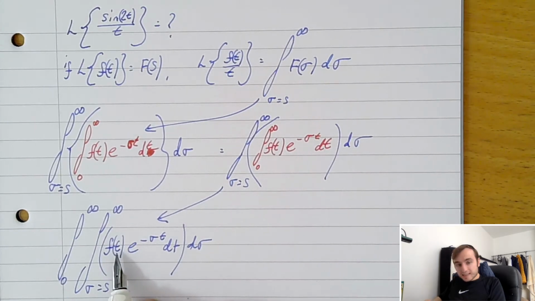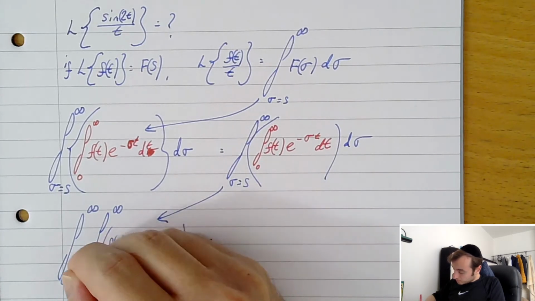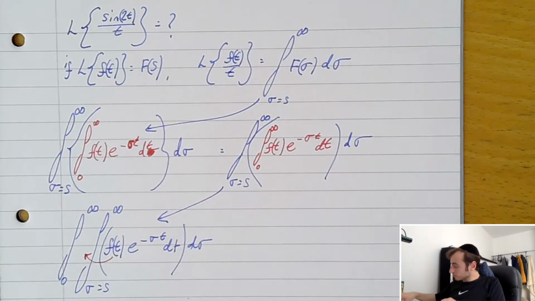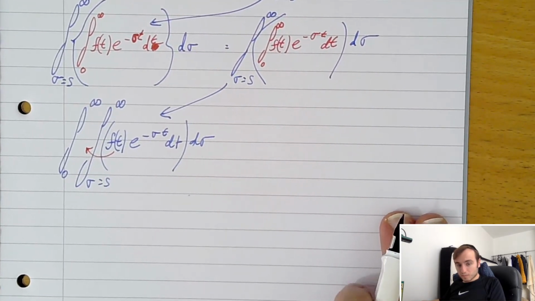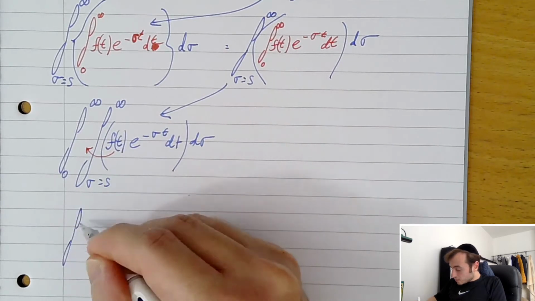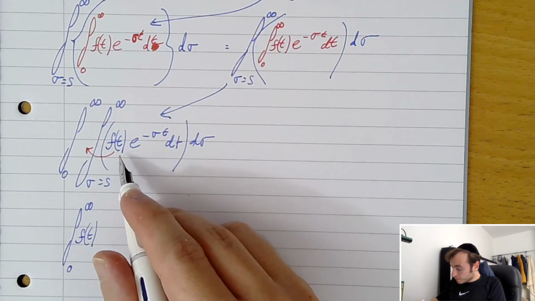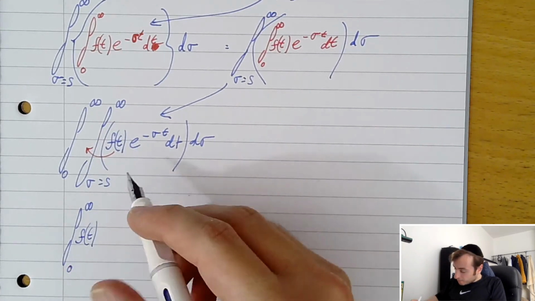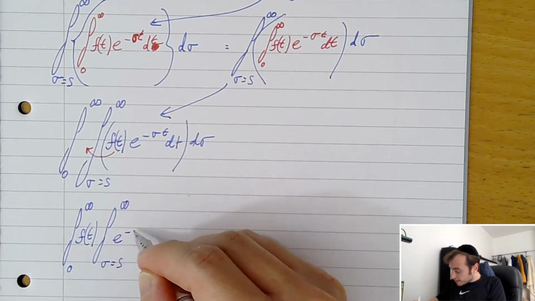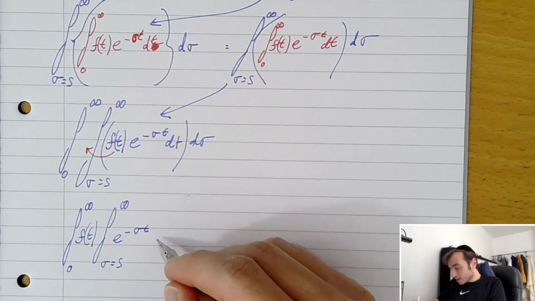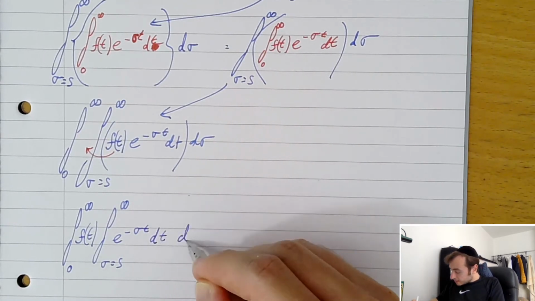Now what I'm going to do is take this function and place it over here. So we end up with infinity and 0, f of t, and then again infinity and sigma equals s of e to the minus sigma t dt and d sigma.